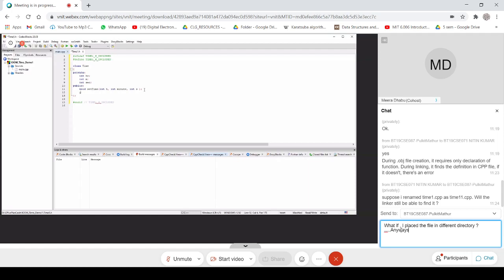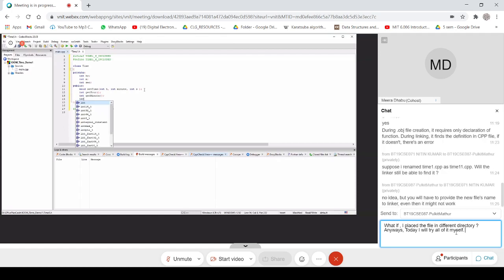Then the getter method. Getter means I want to read something. At a time a function can return only one value, so I am required to write get hr: int get hr, int get minutes. It's up to you how many member methods you want.